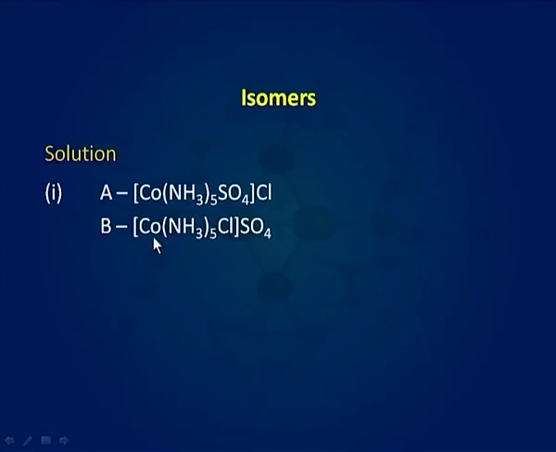Hence, it is [Co(NH3)5Cl]SO4. Here, sulphate is present in the ionization sphere and it will give white precipitate of barium sulphate with barium chloride. As the ligands present in the ionization sphere and coordination sphere are different, this isomerism is ionization isomerism.